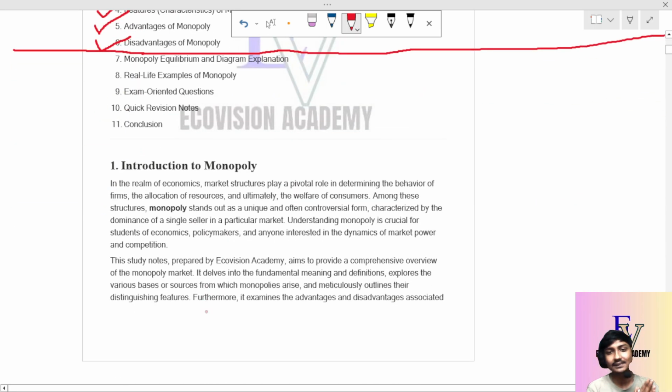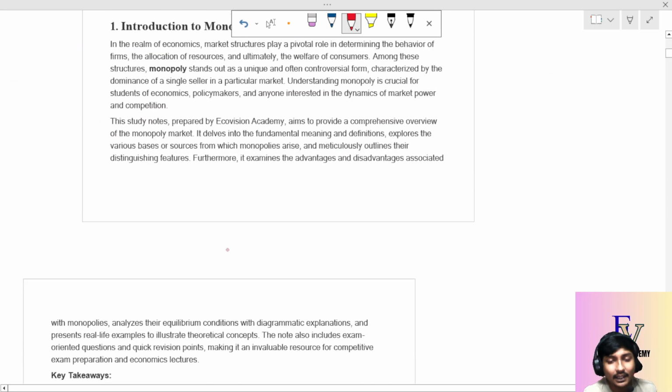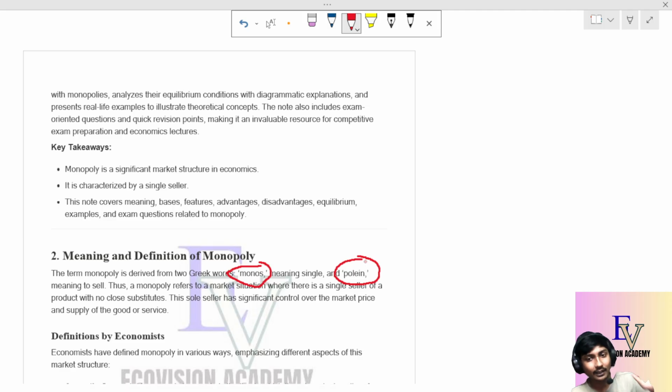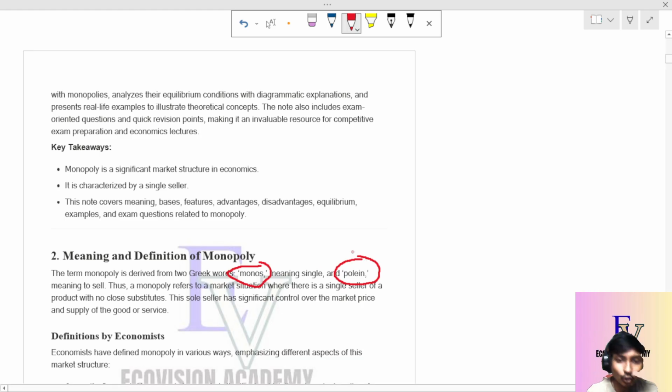The main thing is that in economics, the term monopoly actually comes from two Greek words. The word is broken down into monos and polein. What do monos and polein mean? Monos means single and polein means to sell.